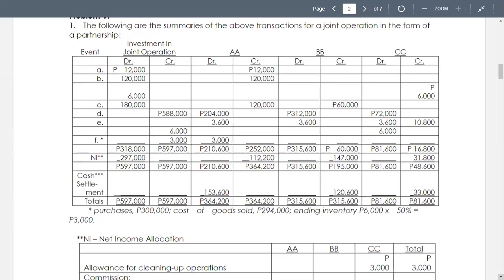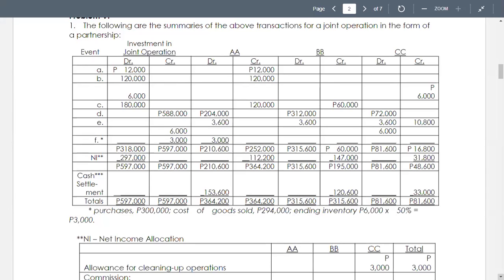It's just like CC buying the stand. The activity is already through, then the stand remains, so CC agreed to buy it. Then in letter F, the balance of construction tools inventory was taken by AA.